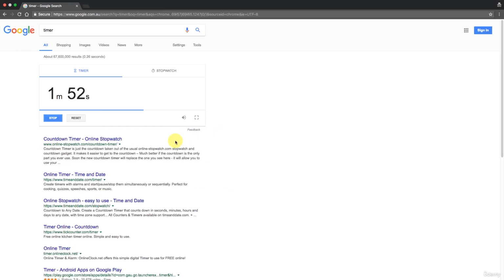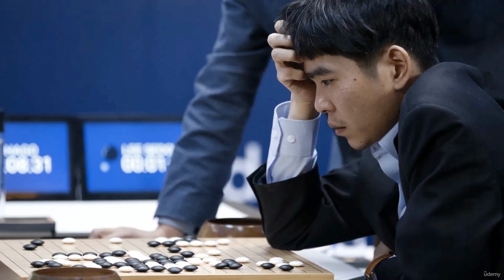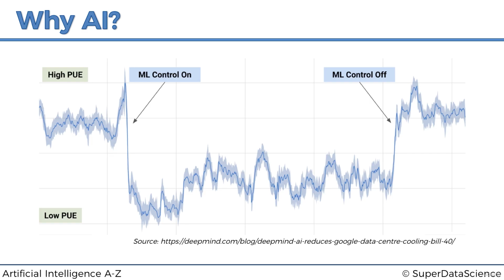So how are we going for time? 1 minute, 52 seconds. So that's what you'll see from this course. You'll see that we're using games to train AI. Why are we doing that? Because games are a confined environment where, if we can beat a game using artificial intelligence, then we can use the same principles to apply it in business. And that's exactly what the team at Google DeepMind, who created AlphaGo, which won against Lee Sedol, did.